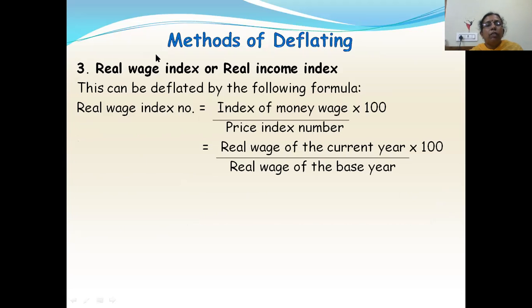The third one is real wage index or real income index. This can be deflated using the formula: real wage index number equals index of money wage divided by price index number, multiplied by 100, or real wage of the current year divided by real wage of the base year, multiplied by 100, will give you the real wage index number. So deflating is also sometimes known as real income.